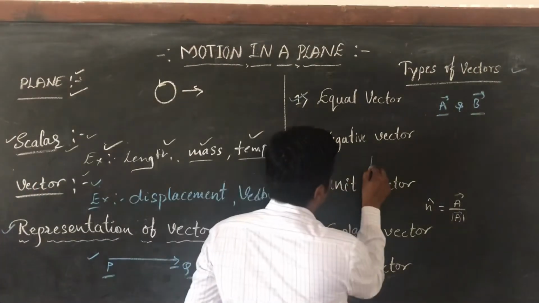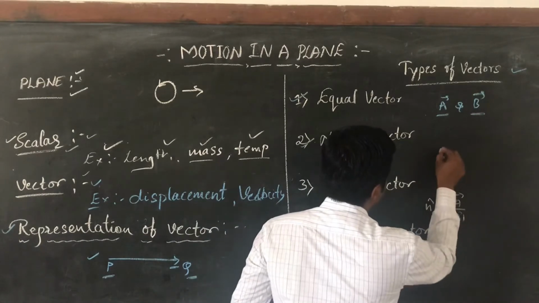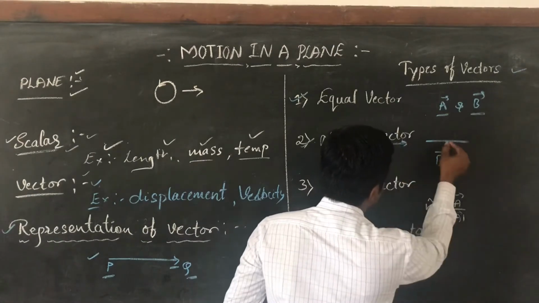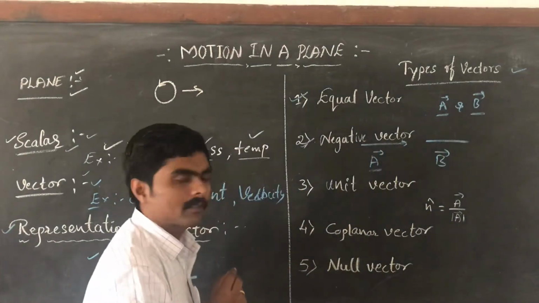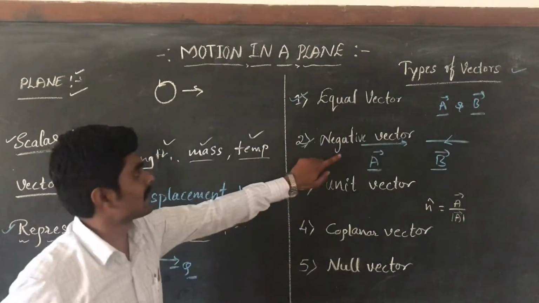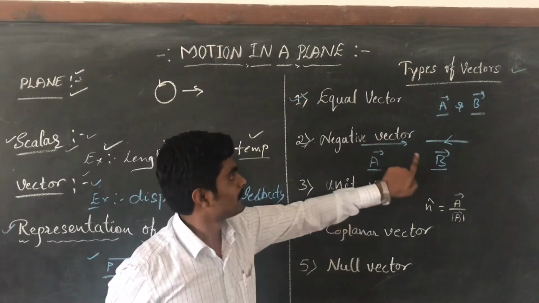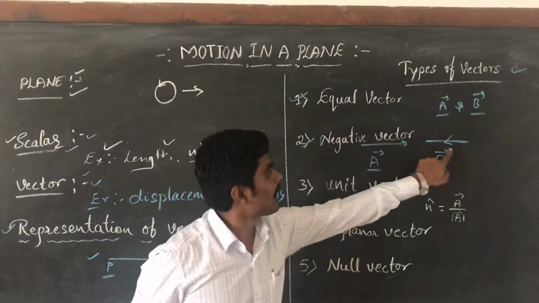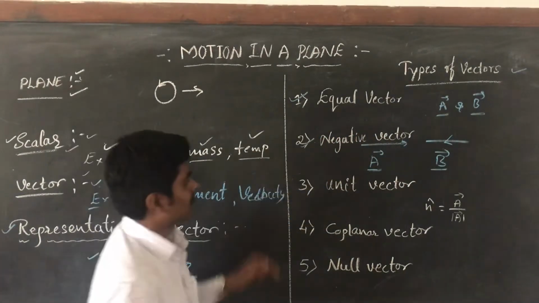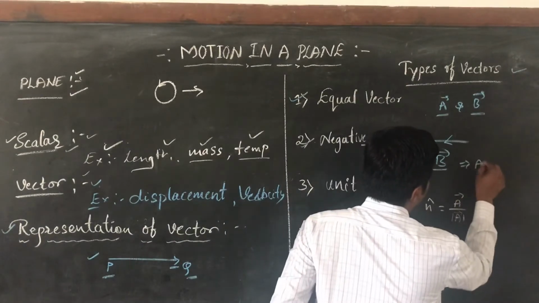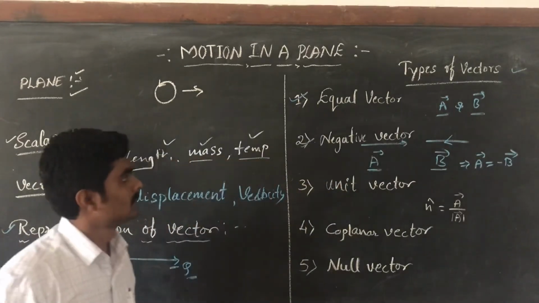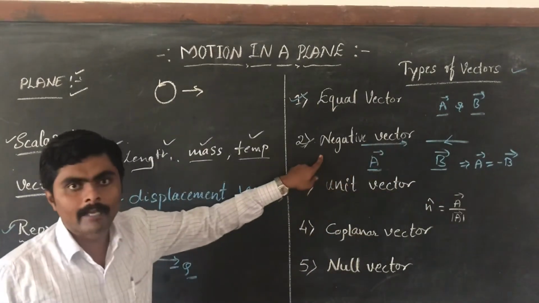If I consider vector A and vector B, see, this one is vector A and this one is vector B. The magnitudes of the two vectors are the same, but their directions are opposite. Such a vector is a negative vector. Therefore, vector A is equal to minus vector B.